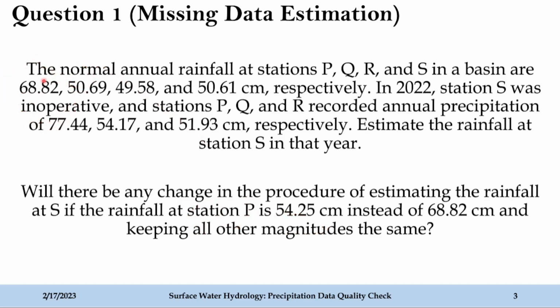So now this question has been a little modified and asks, what if the precipitation at station P is 54.25 centimeter, then which approach will be taken to estimate, whether the approach will be the same as the first part or whether some different approach will be taken in the second part. So let's demystify how to solve these missing data estimation problems.